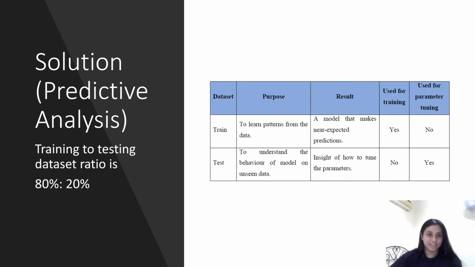Let's look at predictive analysis. For predictive analysis, we need both a training set and a test set from our data. So we use 80% of the data for our training set and 20% of the data for our test set. The training set is to learn patterns from the data, whereas the test set is used to understand the behavior of the model on unseen data. The result from both is that the training set will help the model make near expected predictions, whereas the test set helps to give us more insight on how to use the parameters of the data.